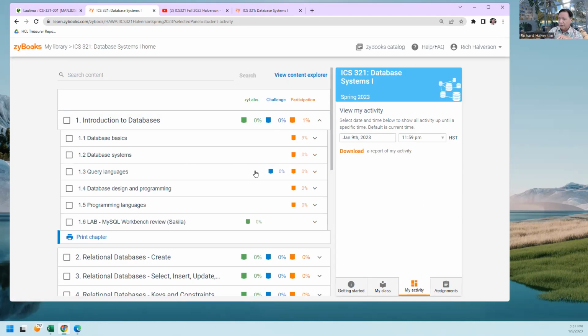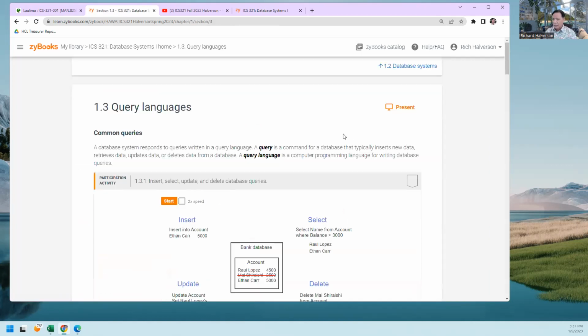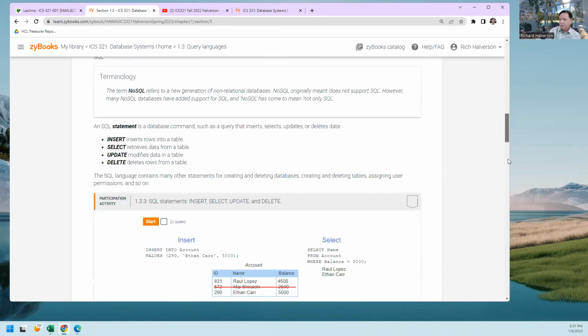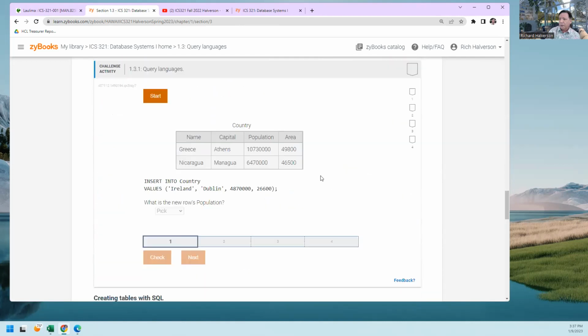There's also these challenge activities. These are blue. So let's take a look at what a challenge activity looks like. These are participation. Those are blue. Here it is. And so we're talking about query languages here. And there's four of them here. And so let's just do the first one.